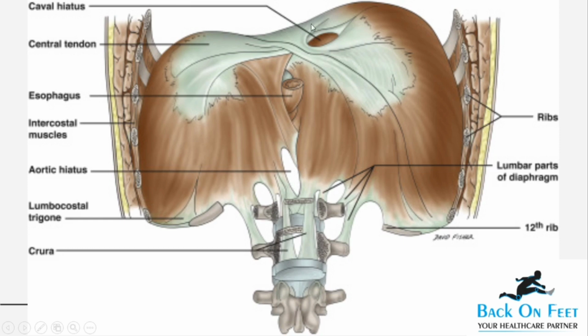So that is why you need to remember that your openings in ascending alphabetical order are aortic, esophageal and caval or vena cava, but these openings are in the descending order in comparison to the levels at which they lie. That is, aortic is at T12, esophageal is at T10 and vena cava or caval is at T8.